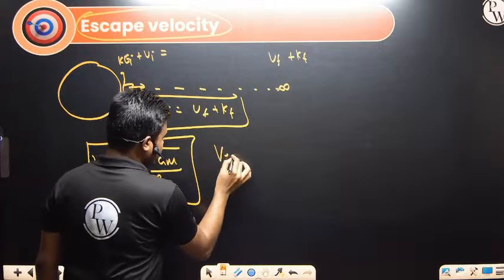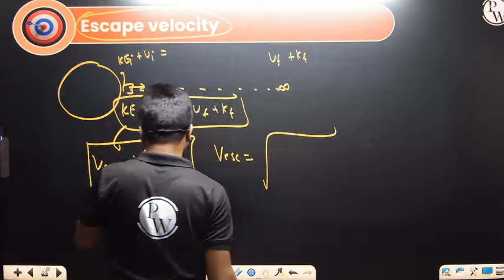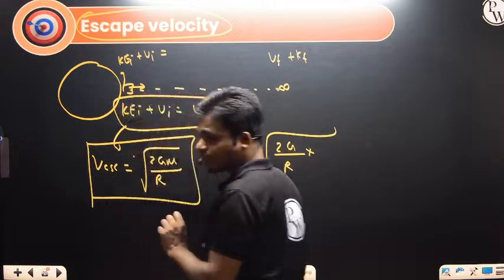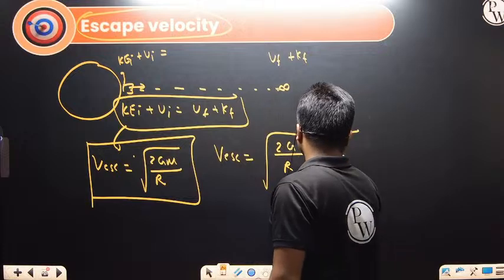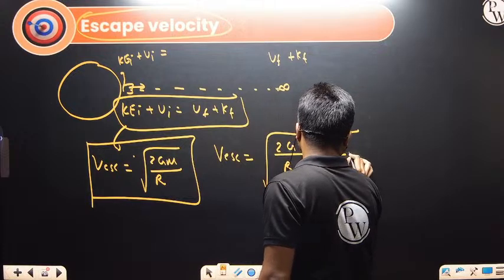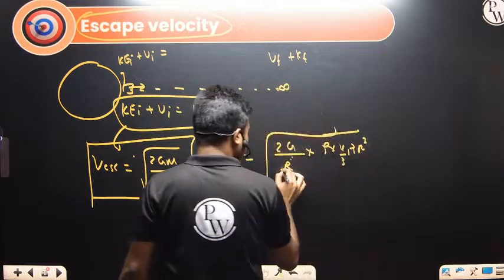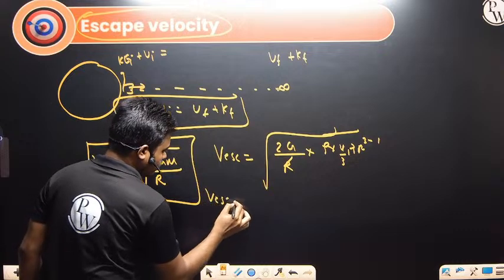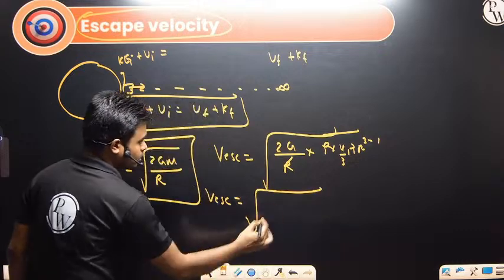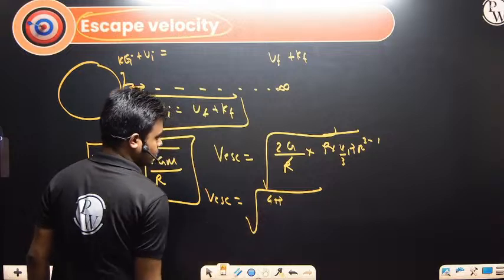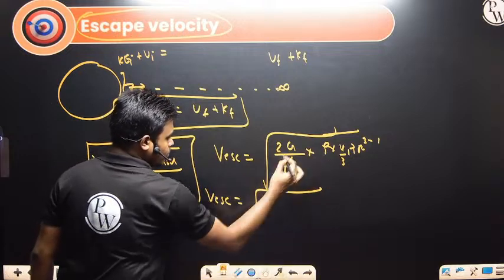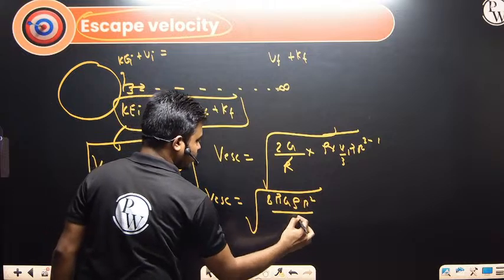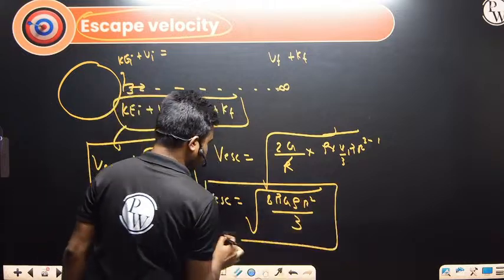At the same time, escape velocity can also be written in terms of mass density. Mass is density multiplied by volume, so 4 by 3 pi r cube. One r will get cancelled. So the escape velocity from the surface of the planet is given by under root 8 pi G rho r square by 3.